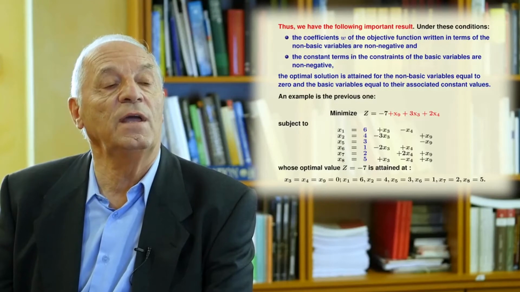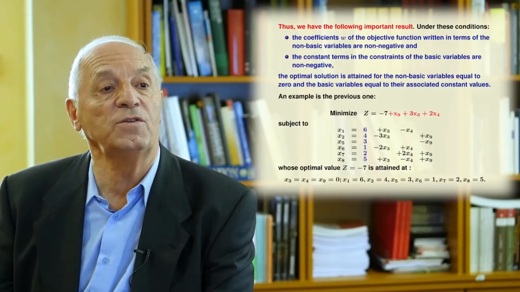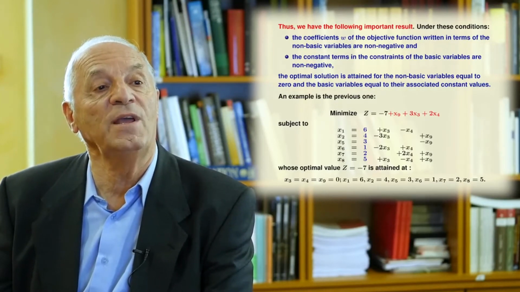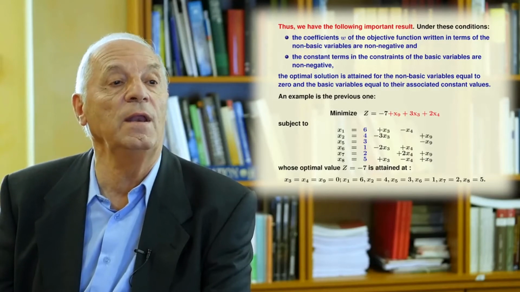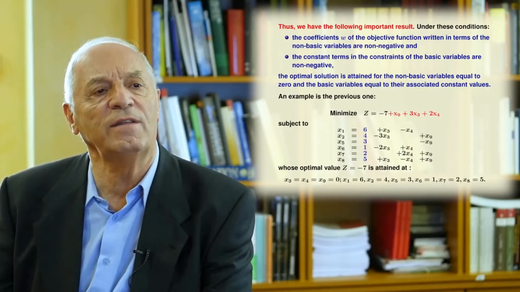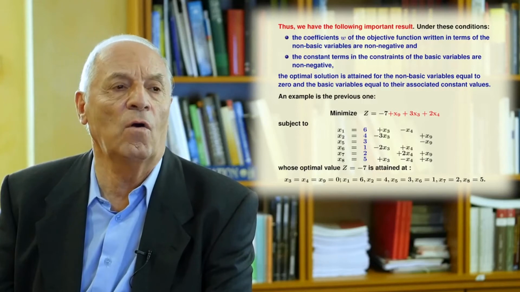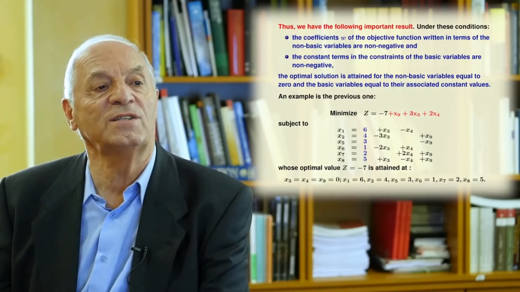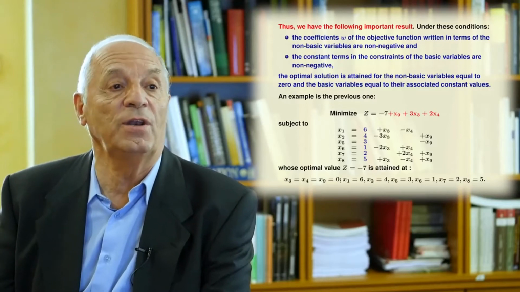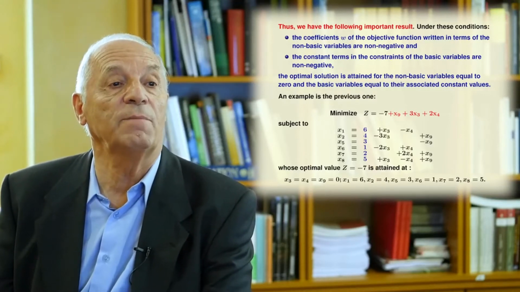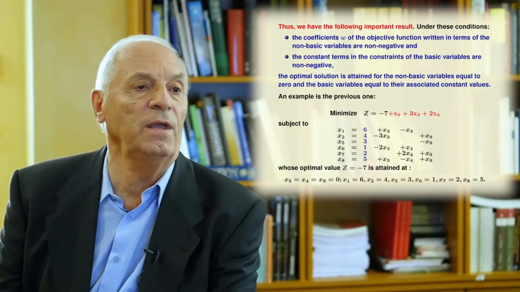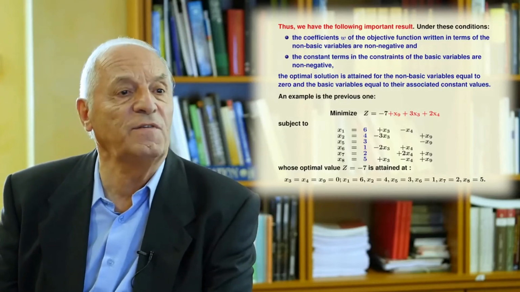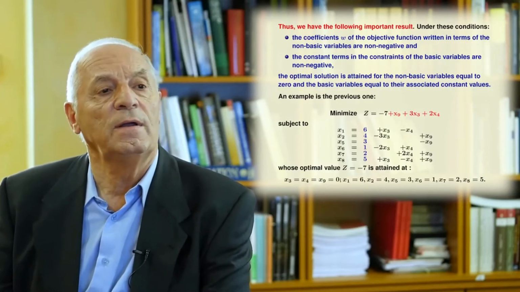In addition, the objective function probably is difficult to be written at the beginning using non-negative combination of non-basic variables. So what we do is we start with a problem that is written in the convenient form, separating the non-basic and the basic variables, but doesn't satisfy that condition.